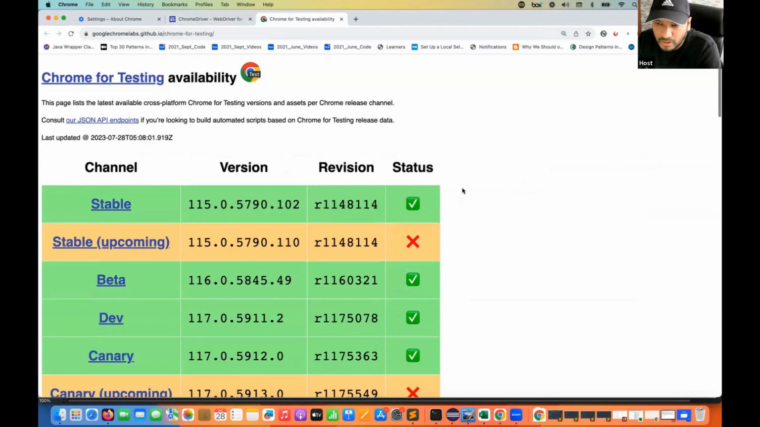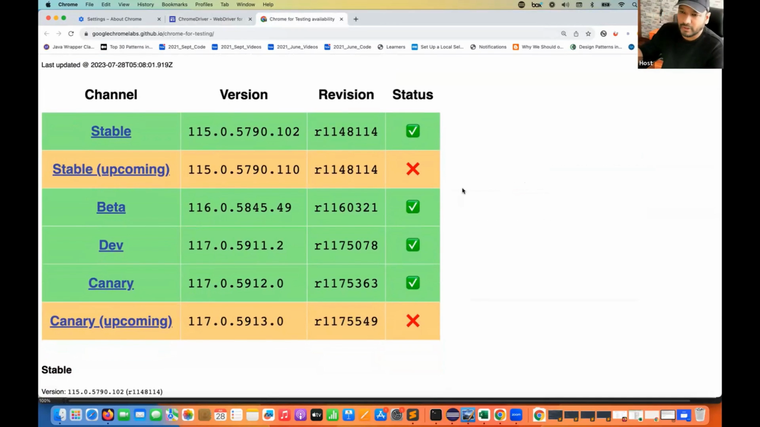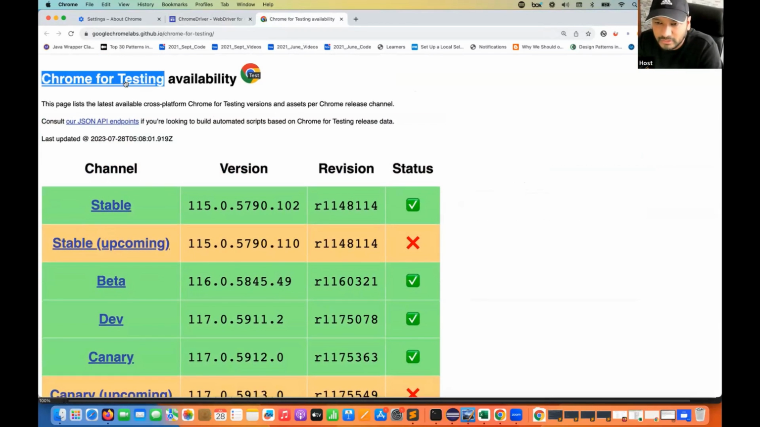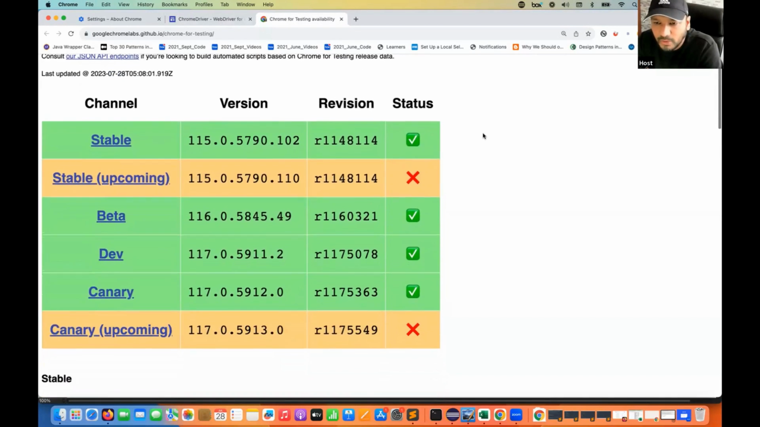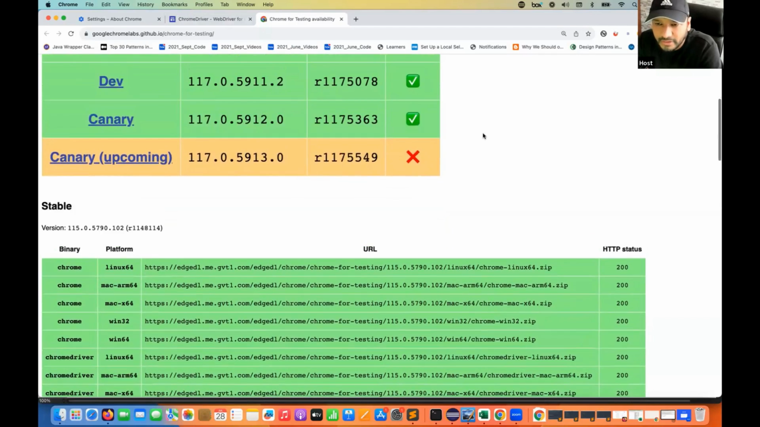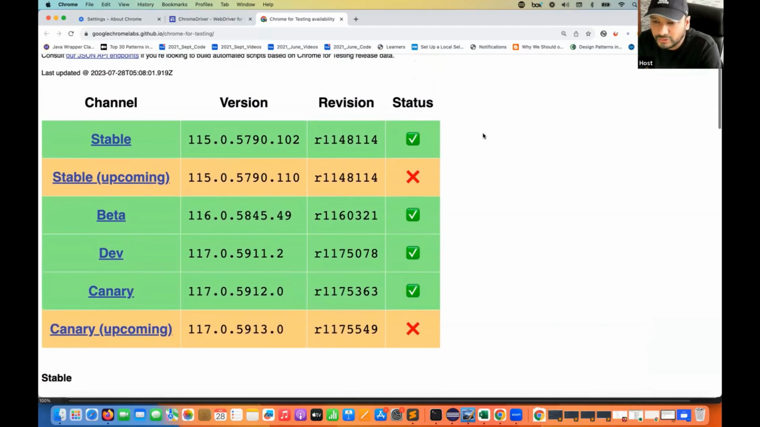So now guys, from now onwards, whenever you have to work with Selenium, you have to focus on this dashboard all the time. Here you can see this is the Chrome for testing availability dashboard, and they have given various endpoints here. In fact, on this dashboard you will get all the future release information also.